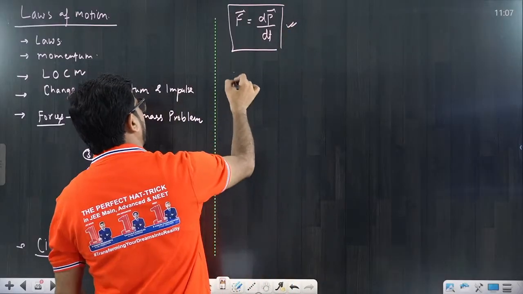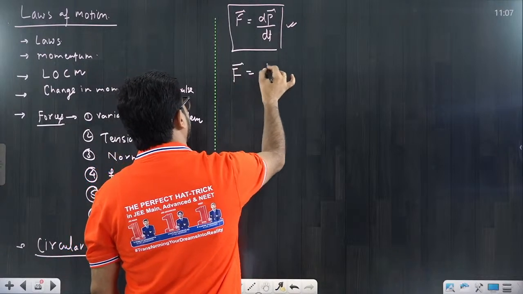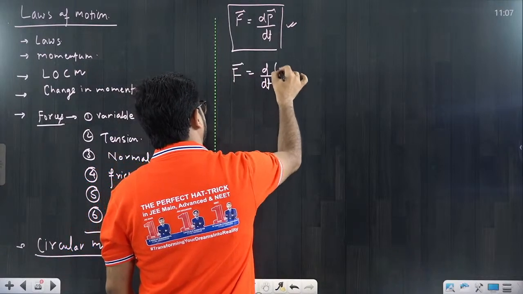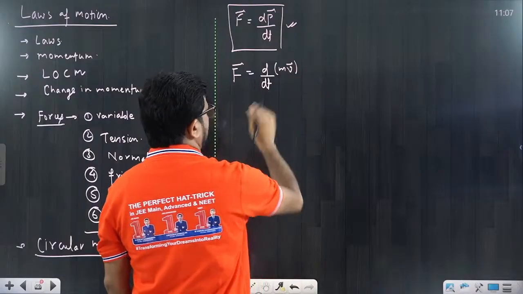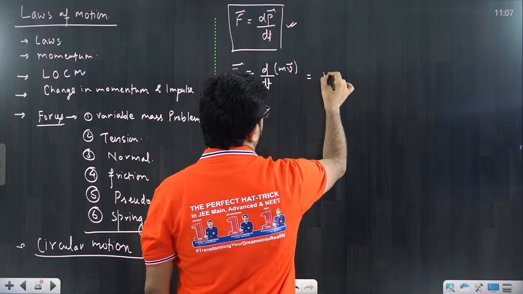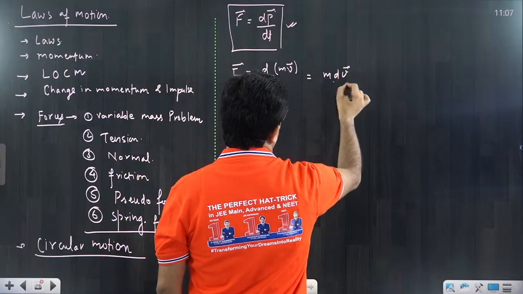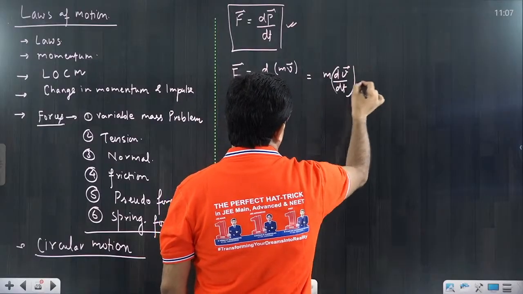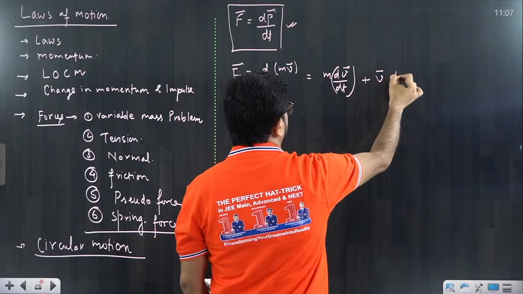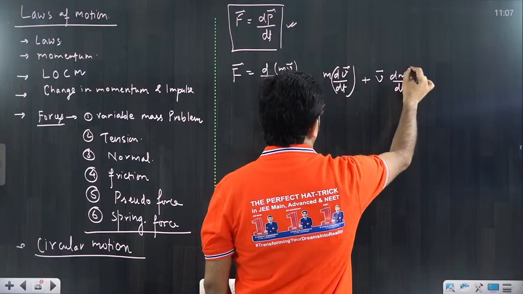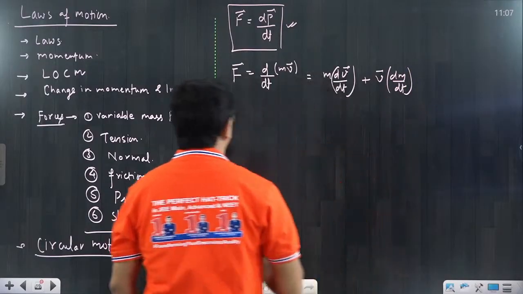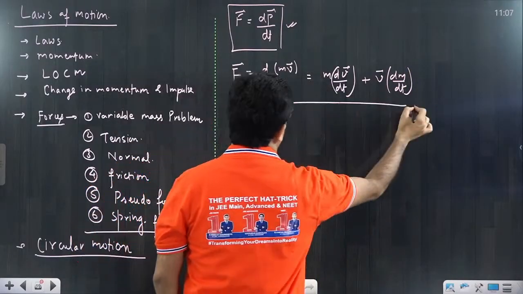Now I can say F is equal to d over dt of mv. If you differentiate, you get m into dv by dt as one part, and the second part is v into dm over dt. That is the second form we can write.